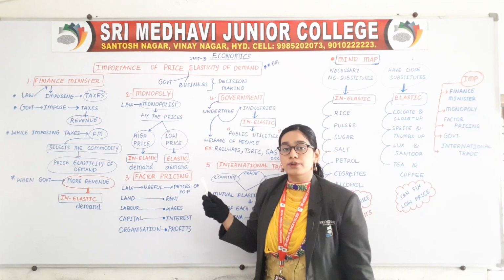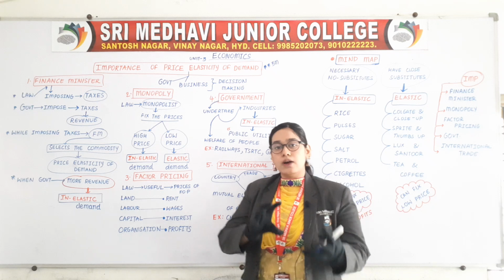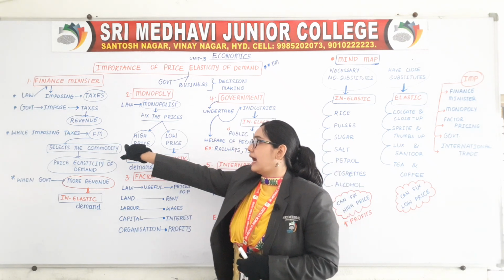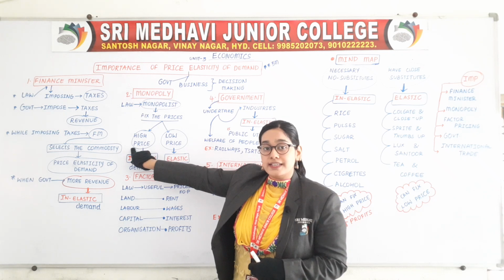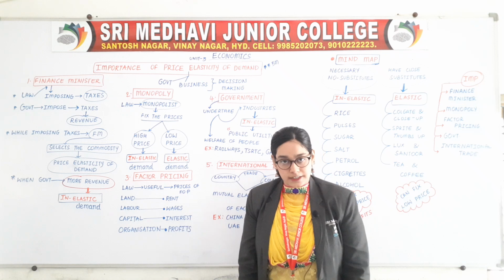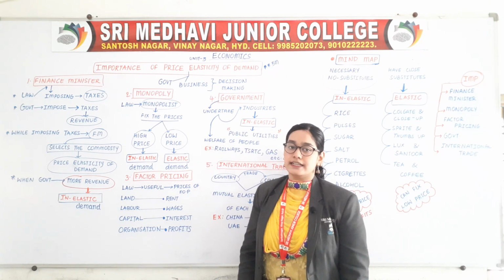Why is it useful to the monopolist? To fix the prices. Now, how can he fix the prices of commodities? He will fix a higher price for the commodities which have inelastic demand and a lower price for those which have elastic demand.